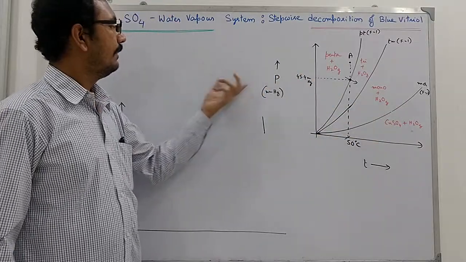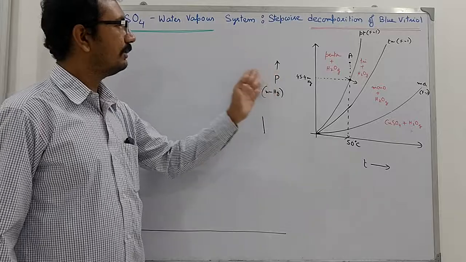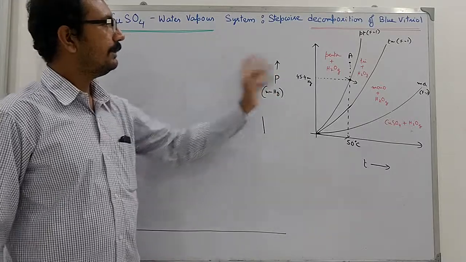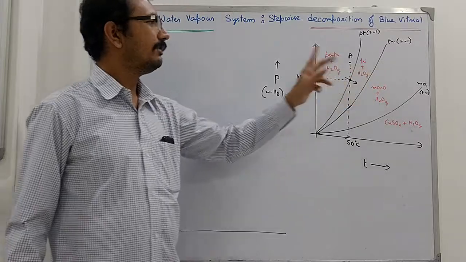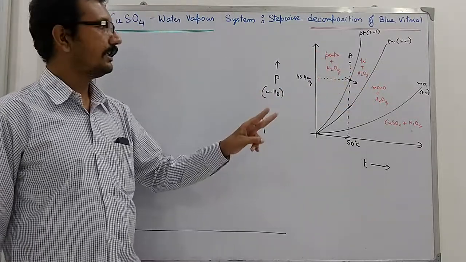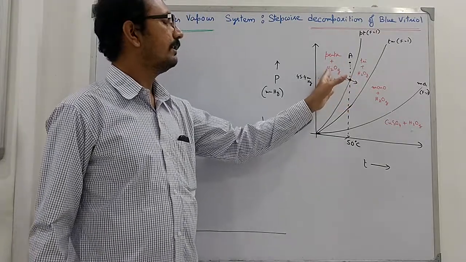I have already told you this; I have written all three equations. So when the pentahydrate gets dehydrated to the trihydrate, it releases 2 water molecules per molecule of crystal, so you get more and more water vapor.